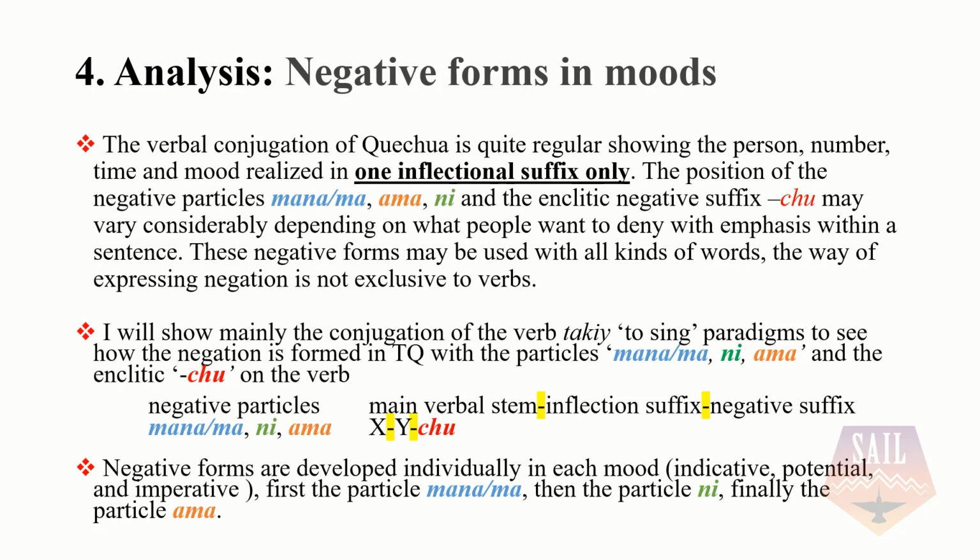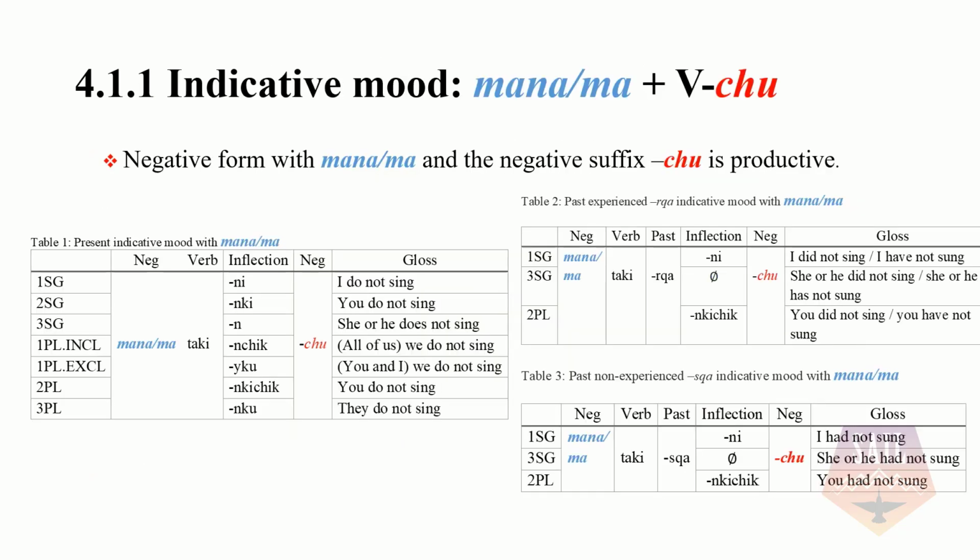Negative forms are developed individually in each mood. We will see first the indicative, then the potential, and finally the imperative. We will have the following order: mana, ni, and ama.